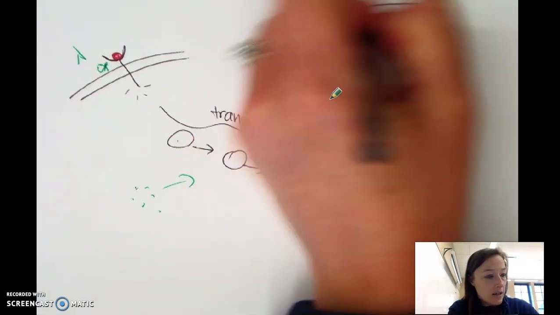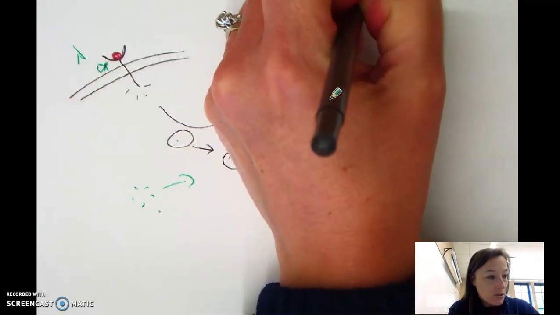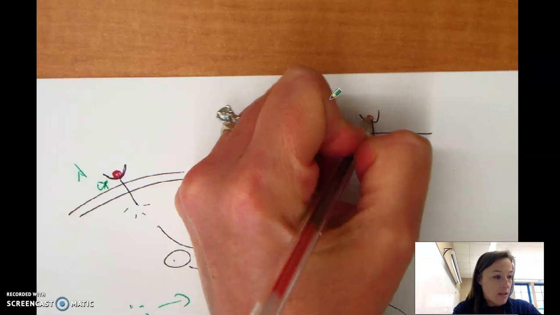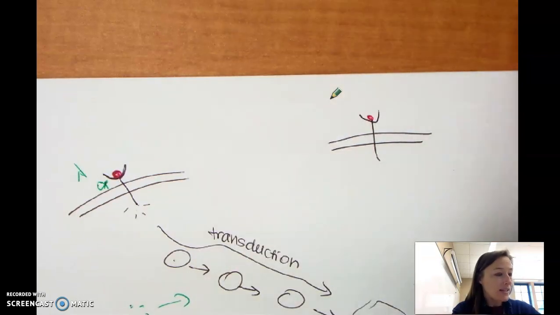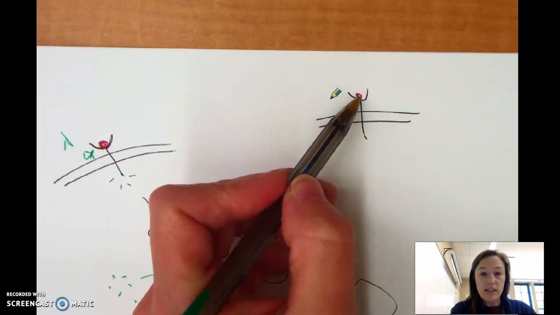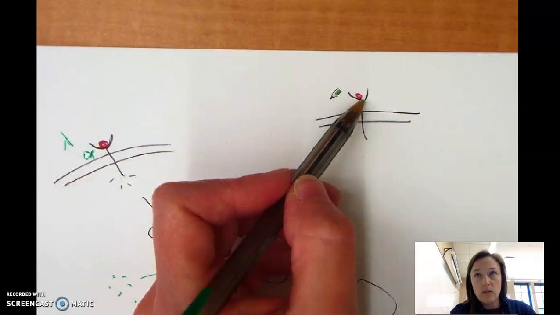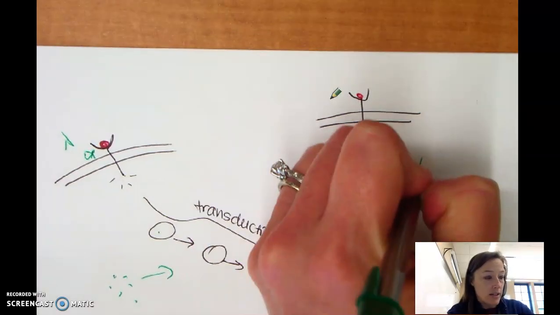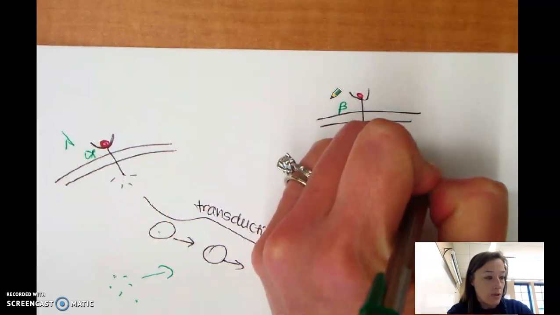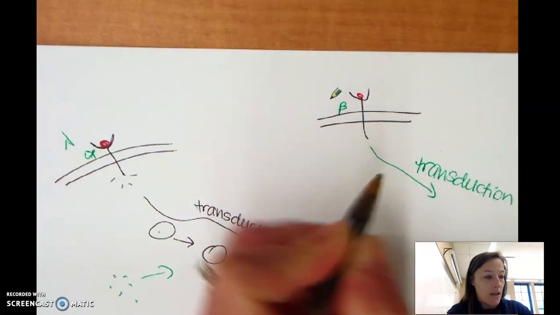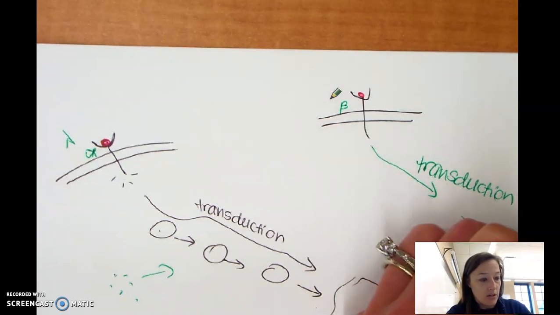On a different cell, there's a different receptor, and when that same ligand binds, so maybe this is adrenaline, but because maybe this is a liver cell, it's going to cause sugar, glucose, to be released. If this is an intestinal cell, then it's going to have a different transduction. So this might be a beta receptor, and it's going to have a different transduction pathway, which is going to give a different response.